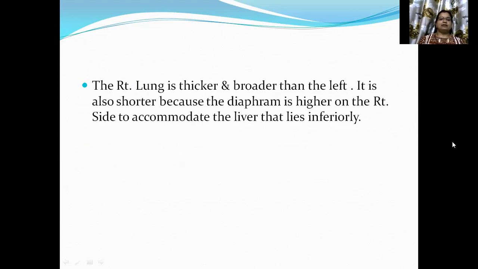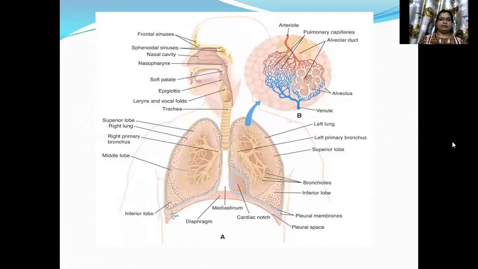The right lung is thicker and broader than the left. It is also shorter because the diaphragm is higher on the right side to accommodate the liver that lies inferiorly. Here is a diagram showing the sinuses and complete tract, alveoli and bronchioles, lungs, mediastinum, cardiac notch, and diaphragm.